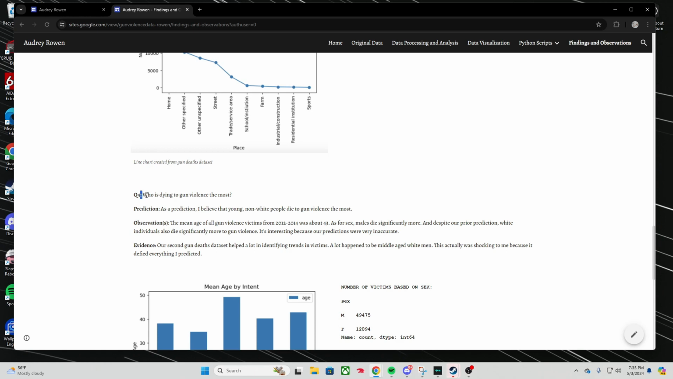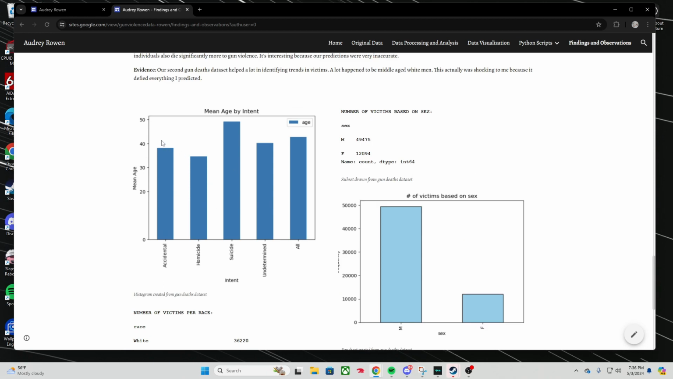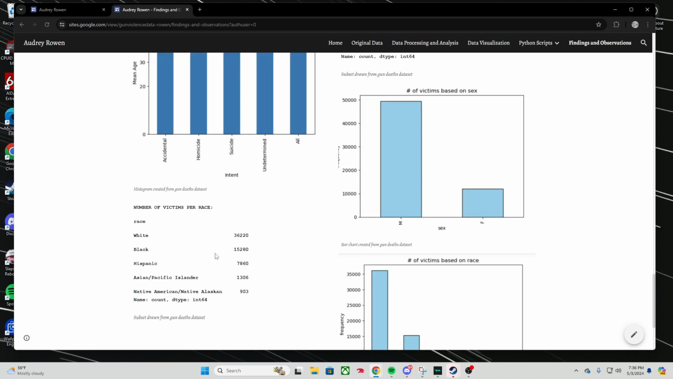And for our final question of who's dying to gun violence the most, our second data set was really great for this question. The mean age for each incident type stayed relatively the same, at about 40 years old. Males died disproportionately more than females. And contrary to our predictions, white people were dying more than any other race.